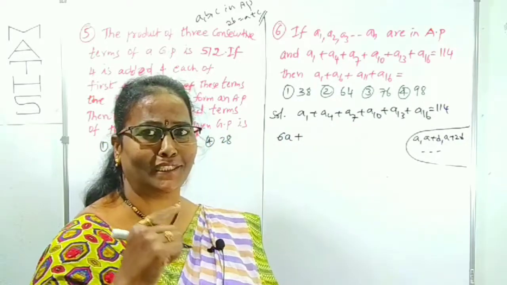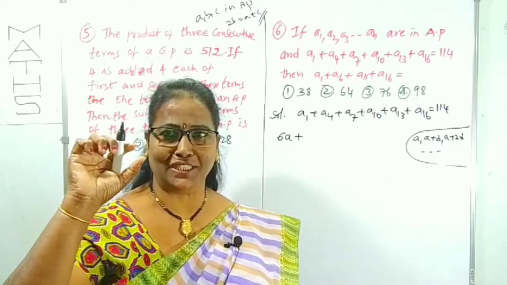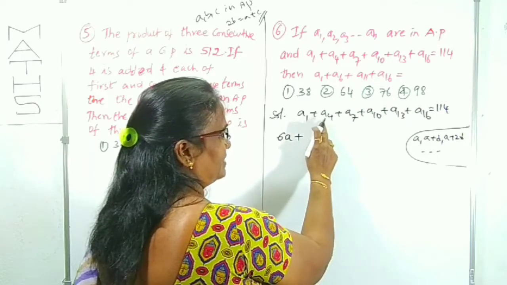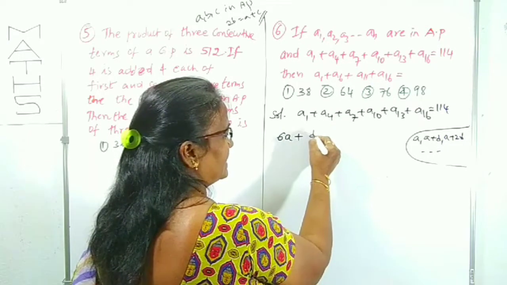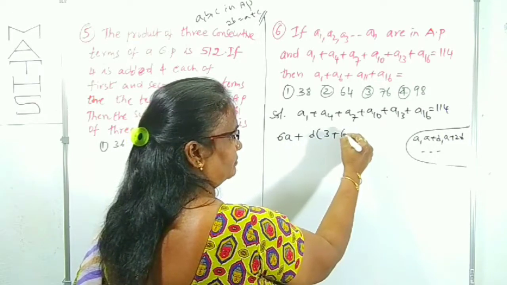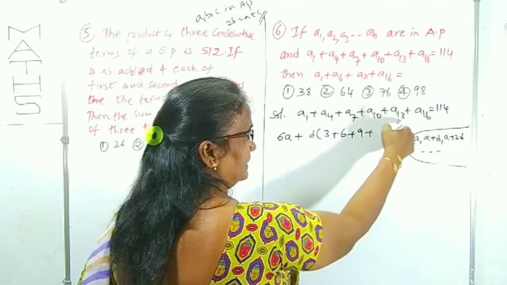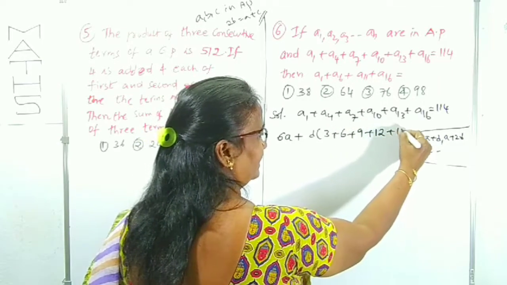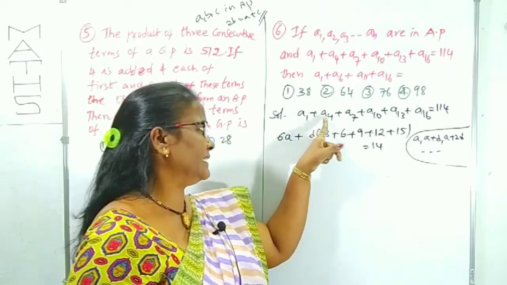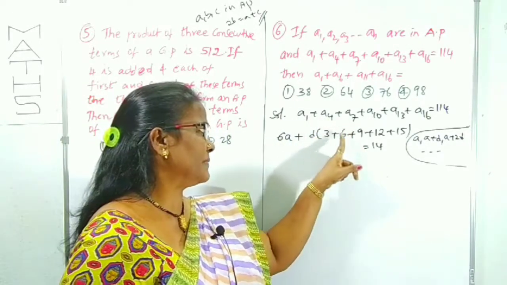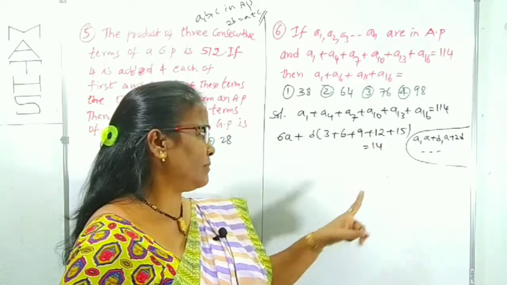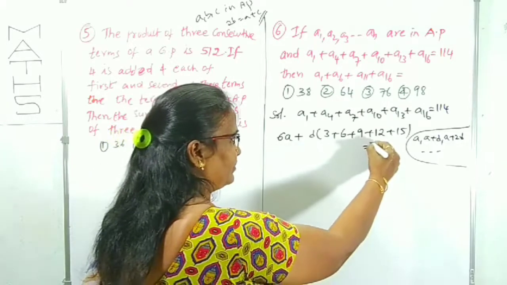Now we can concentrate on D. That is the short way you have to take. In A4 we have A plus 3D. Already A I have taken, so D is taken common here. Here 3 will come, plus here 6, here 9, here 12, here 15. Is it clear? This is A plus 3D, this is A plus 6D, this is A plus 9D and so on. I have taken D as common. It will be 114, 114 is given, right?